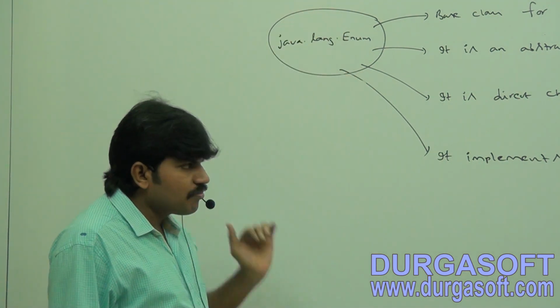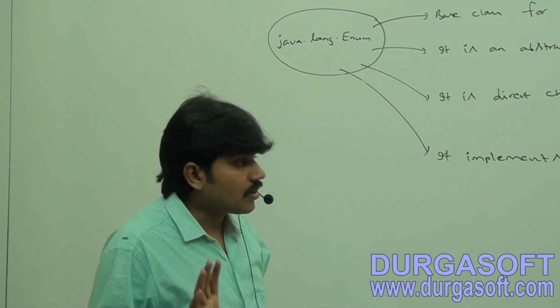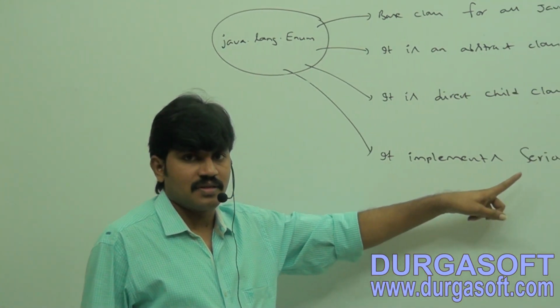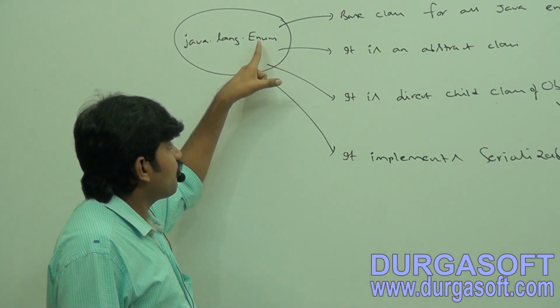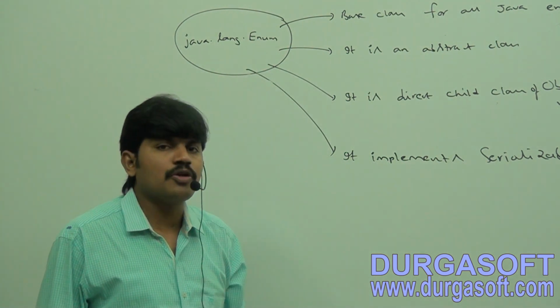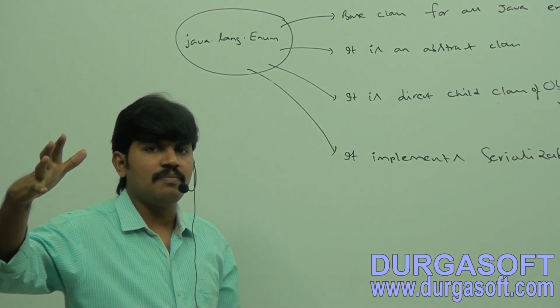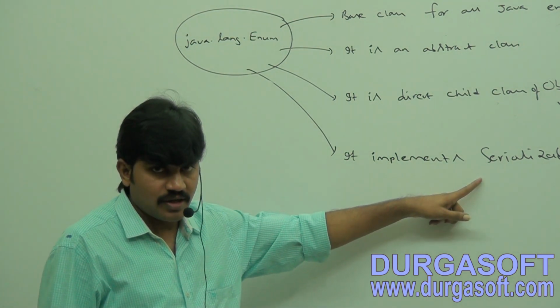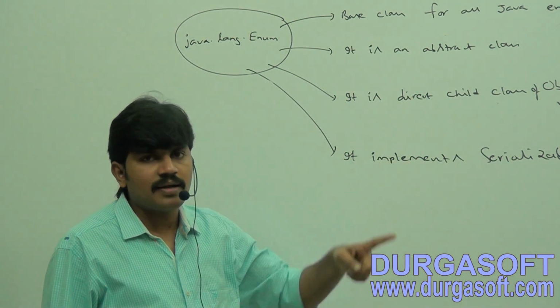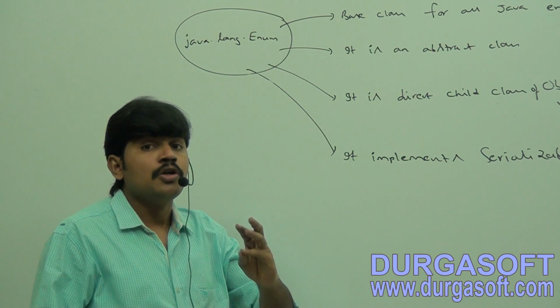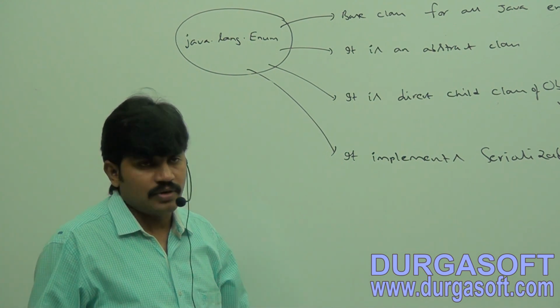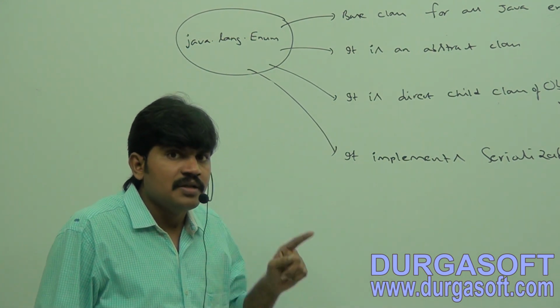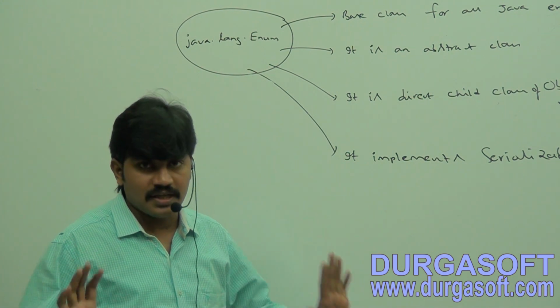Next, this class implements Serializable and Comparable interfaces. Since the parent implements Serializable, automatically every enum by default implements Serializable. Happily you can compare two enum objects also. Comparable ability is there, Serializable ability is there for our enums.